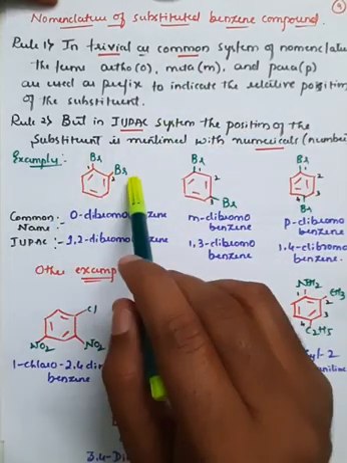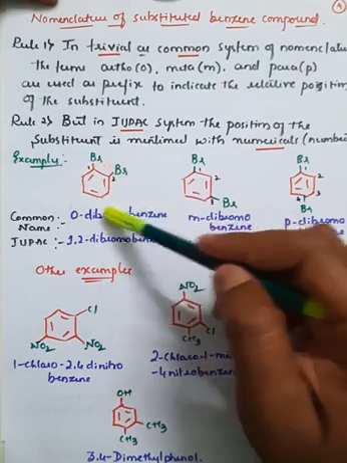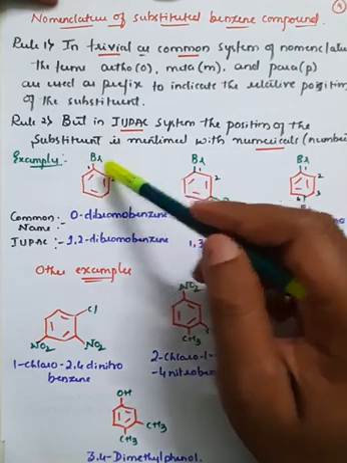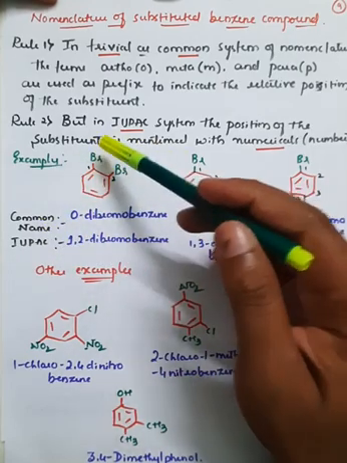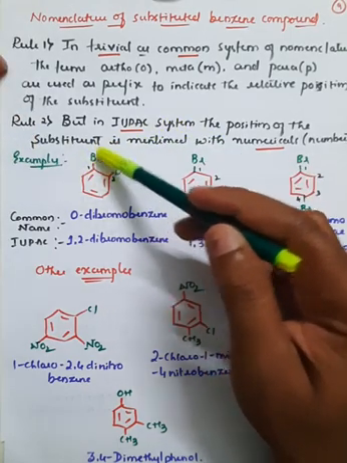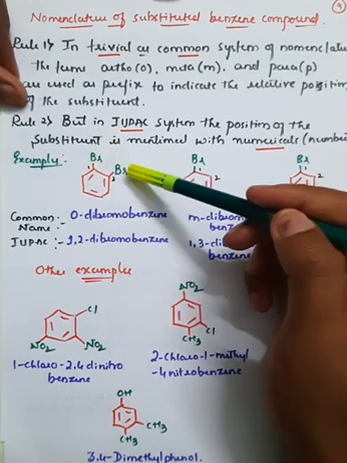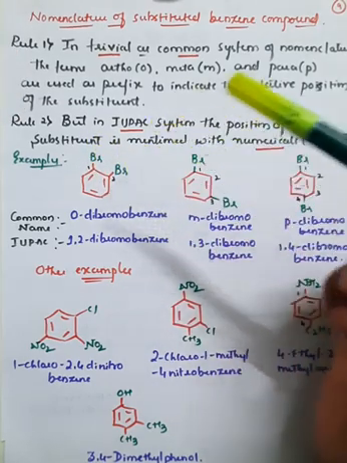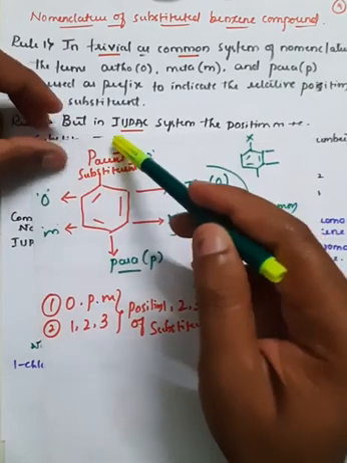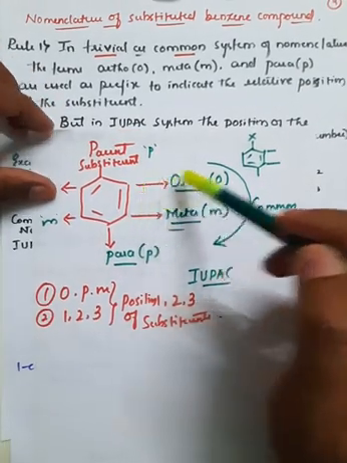So if we take the first example, there is an attachment of bromine and bromine to the benzene ring. In the common name, what happens? If you take this as the parent substituent or the main substituent, then the next position acts as the ortho position.